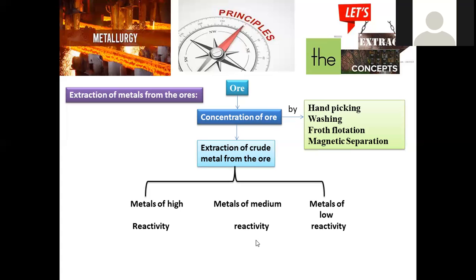And second is moderate reactivity. Transition metals, either in the form of carbonates or sulfides, are the group of this moderate category. And high stability metals are again transition metals. You may go with silver, platinum, aurum, and they are stable. That's the reason why they are available in the native state in the earth's crust. So these are low reactivity.